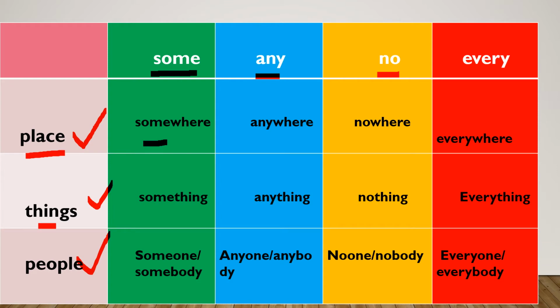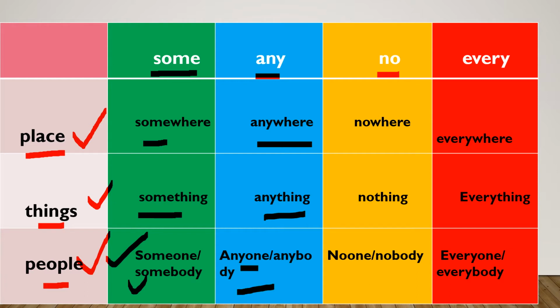Okay, when it is a thing, it can be written as something. When they are people, it can be written as someone or somebody. Okay, next one, any. Using any, these are the indefinite pronouns. When it is a place, anywhere. When it is a thing, anything. When it is a person or people, anyone or anybody.